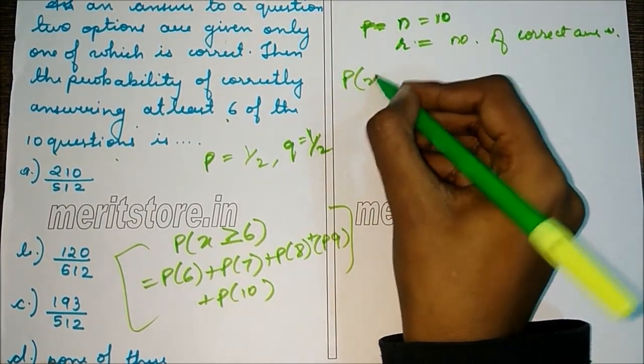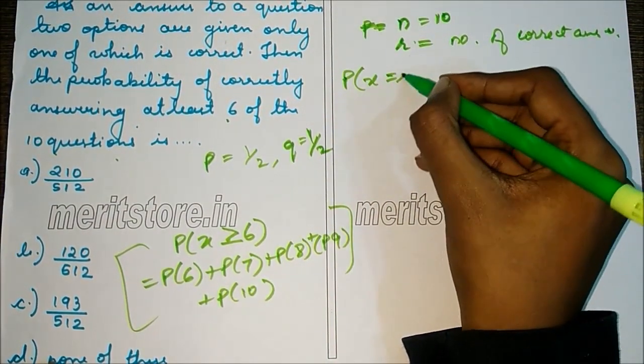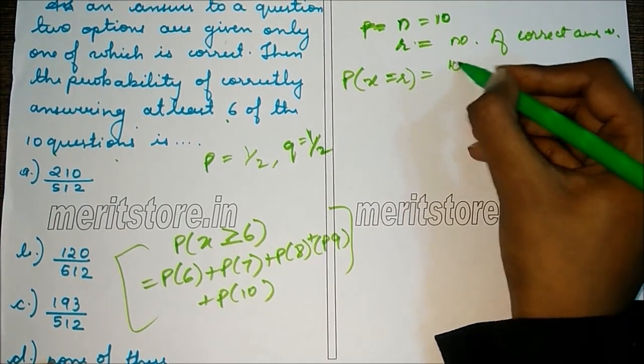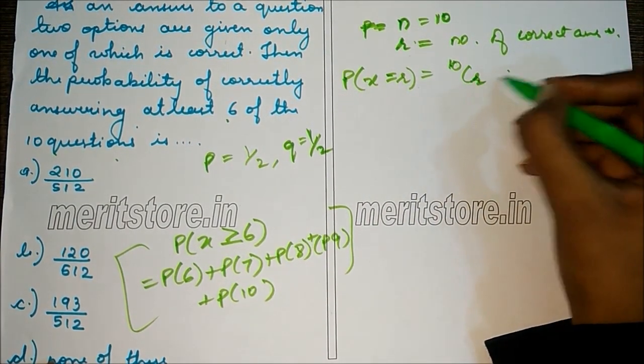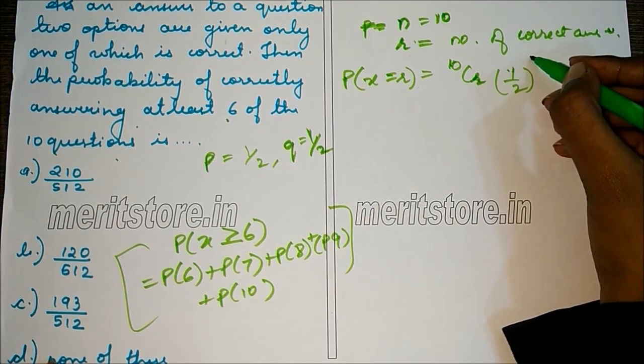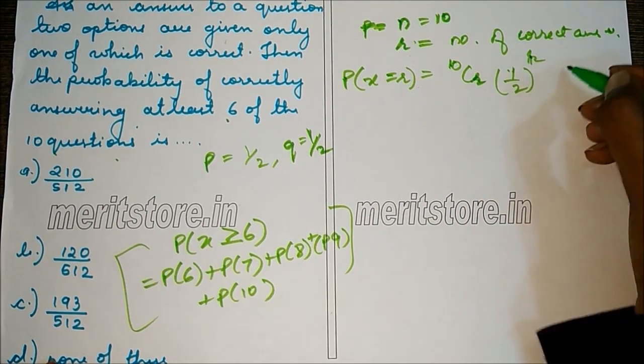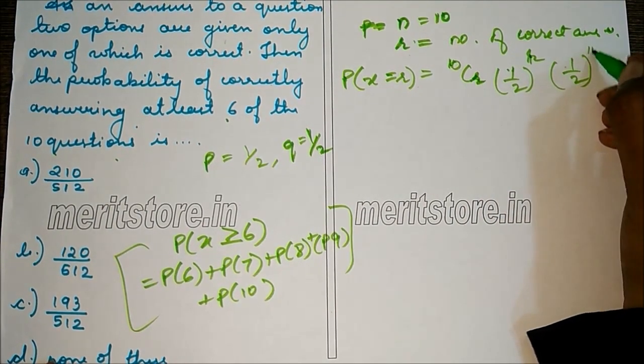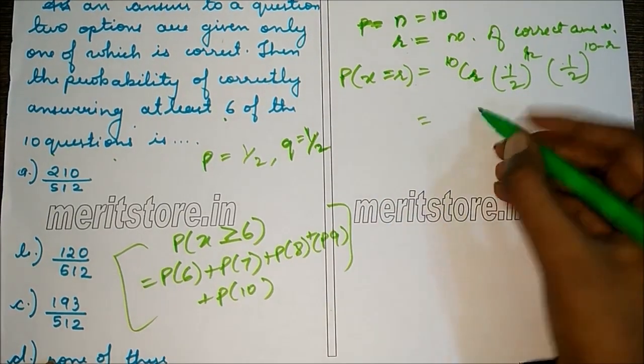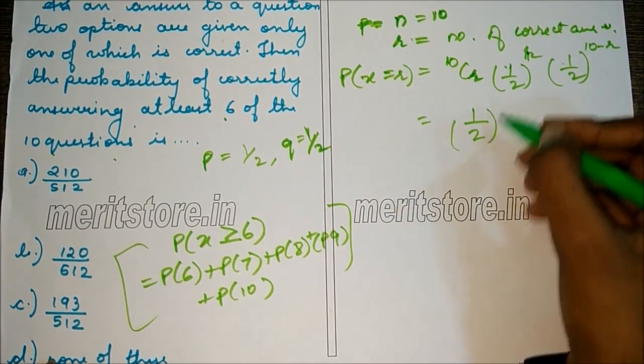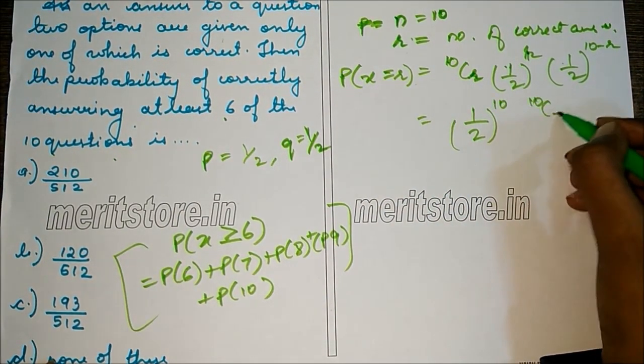So the probability of getting an answer right R times is 10CR, P is half, so P raised to R, Q raised to n minus R, that is 10 minus R. So this will be 1 by 2 raised to 10, 10CR.